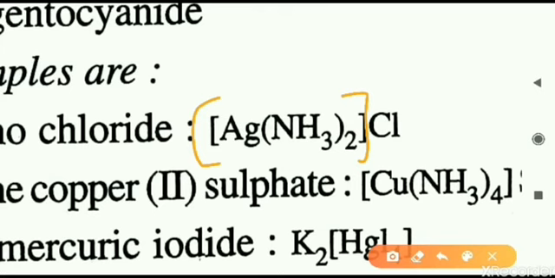So if we dissociate it into two parts, what we will get? We will get Cl minus, one of the ions separate. This is the simple ion, Cl minus. The remaining one is Ag(NH3)2 whole, that will form the positive part. So that will be the complex ion.